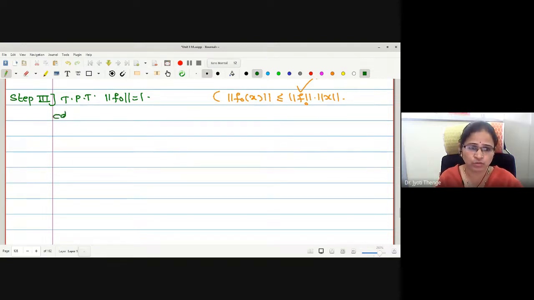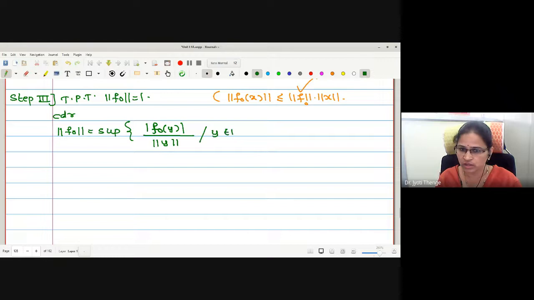Consider what will be the norm of f naught as per the operator norm definition. For the sake of convenience, I am going to use the third definition: mod of f naught of y upon norm of y in M naught, and no doubt y is non-zero.